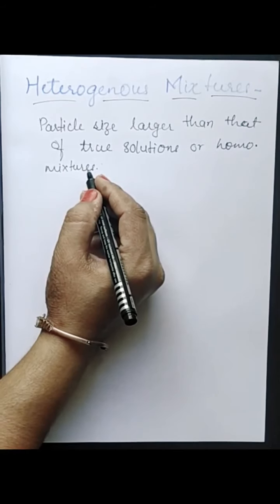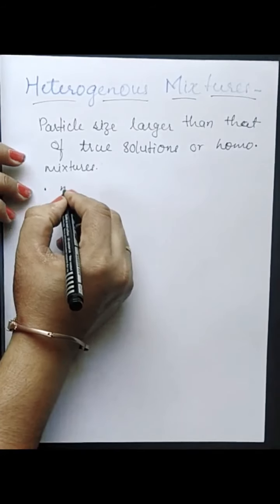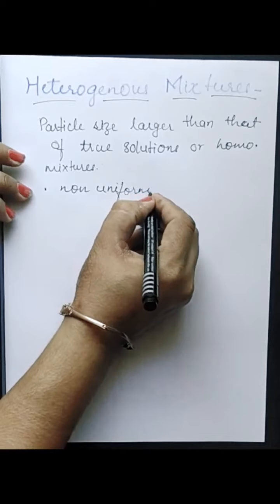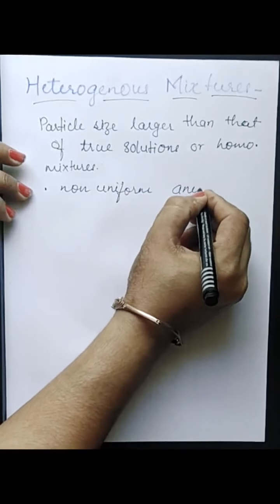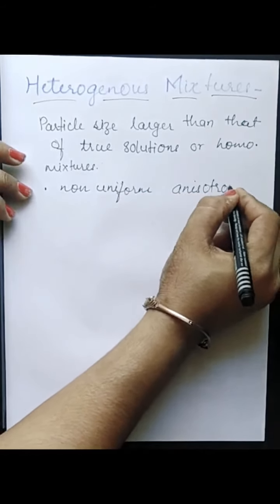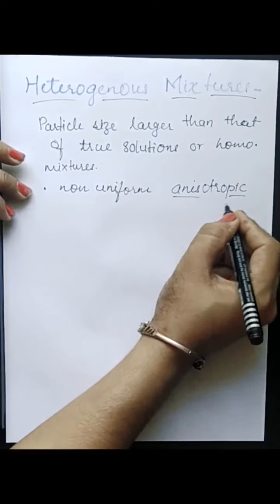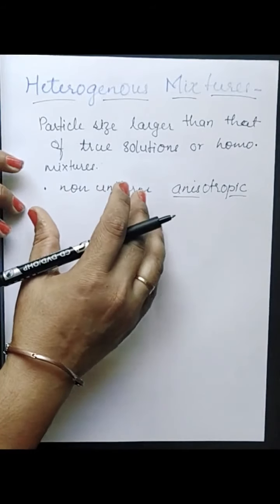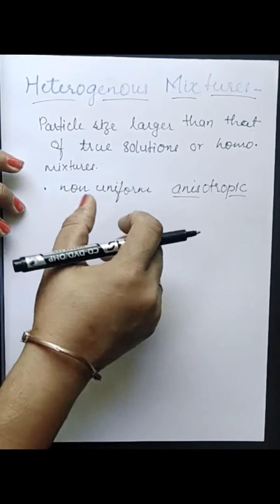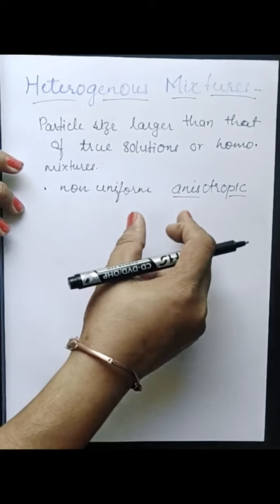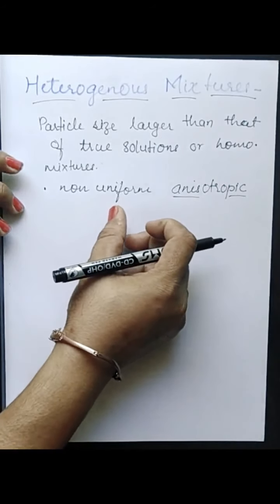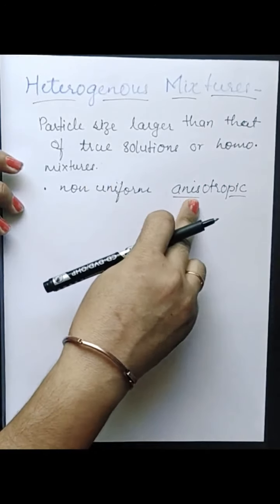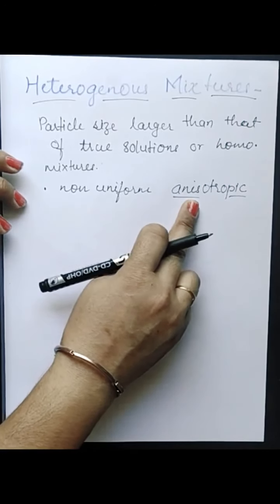A homogeneous mixture has uniform properties and uniform composition. Here they have non-uniform properties and non-uniform composition. That means they are anisotropic. What do you mean by anisotropic? When the properties are different in different planes or different areas of the solution, such substances are called anisotropic.